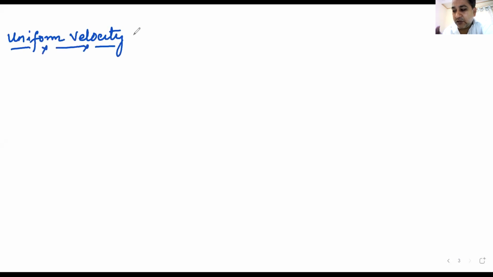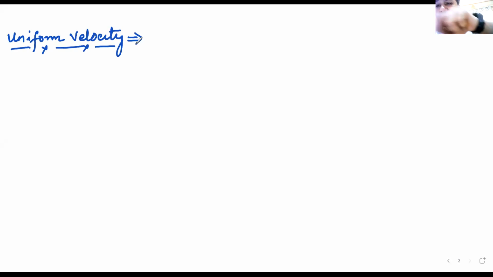Now, since we have understood velocity, we must understand the types of velocity. What will be the first type of velocity? Anyone can guess it. It will be known as uniform velocity. If you apply some common sense, you should be able to tell me.